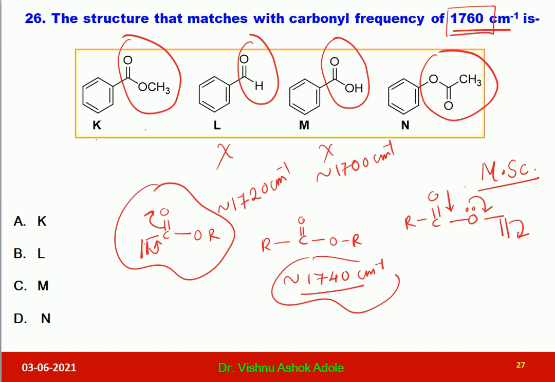We have to see which one is having unsaturation, that is a double bond, adjacent to carbonyl. This will have lower frequency, and this will have higher frequency than 1740, and here higher is given. Let us see, in this ester you can see the double bond is adjacent to carbonyl, so it will have lower frequency, lower than 1740. Here this is also an ester and the double bond is adjacent to oxygen, so it will have higher frequency.